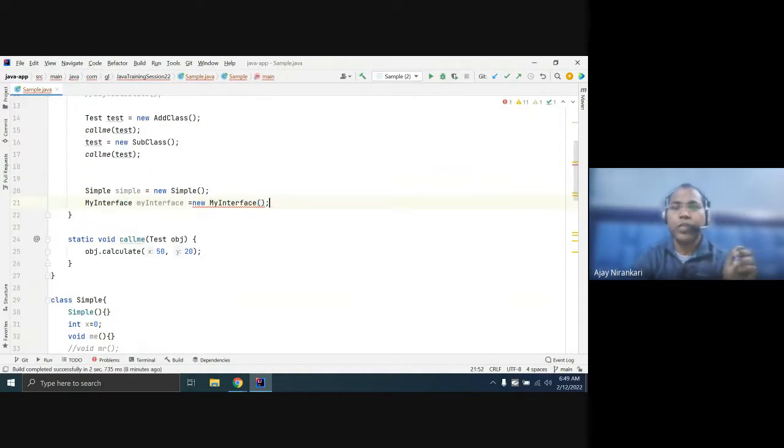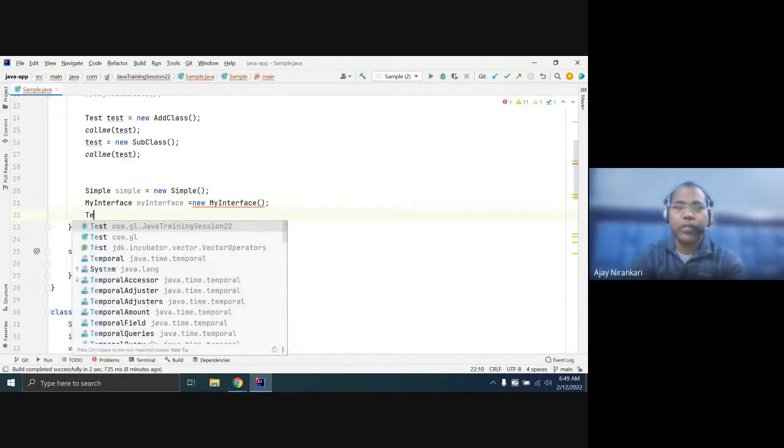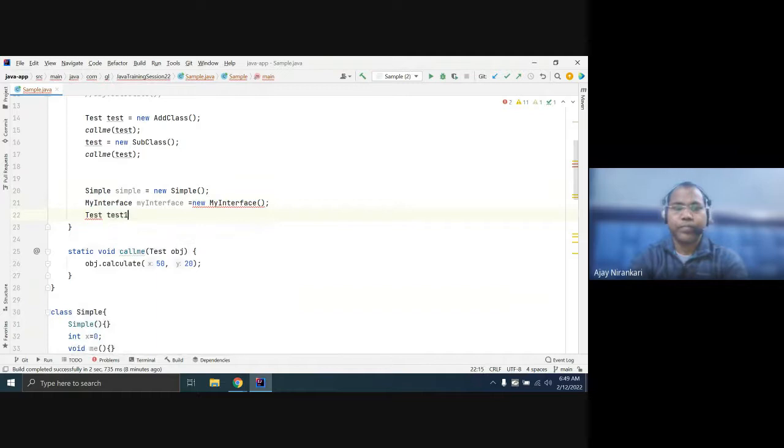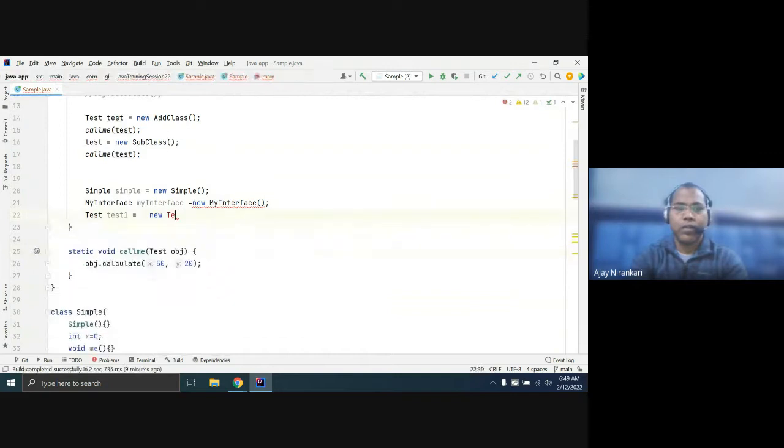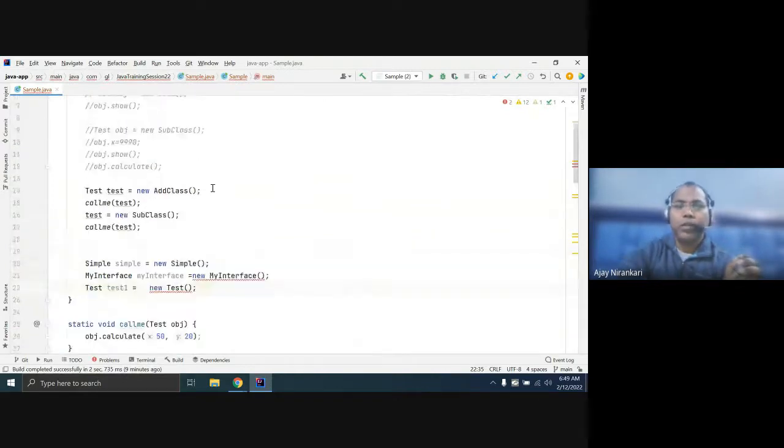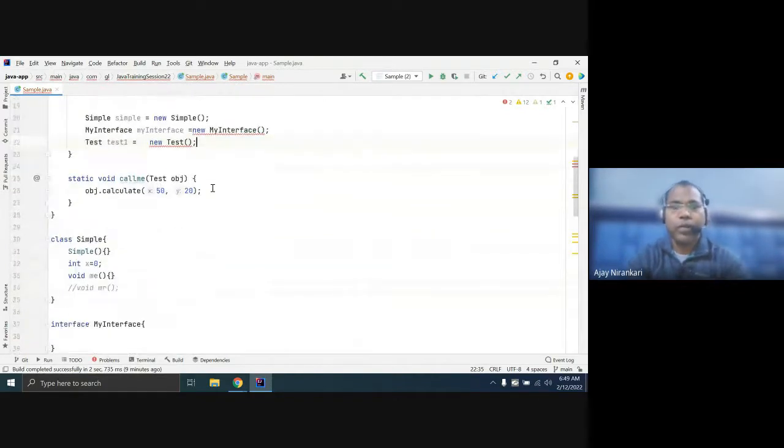So in both cases, if it is any interface or any abstract class, you cannot create an object using new. This is the thumb rule.